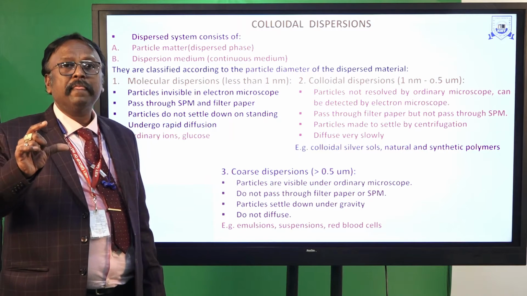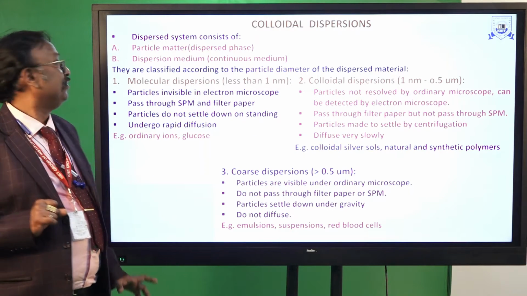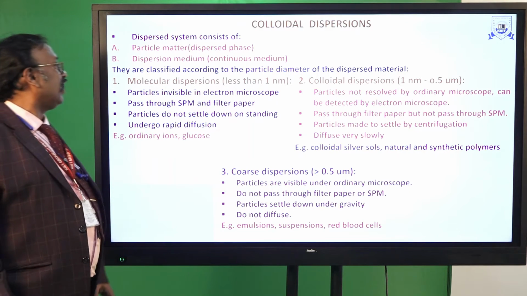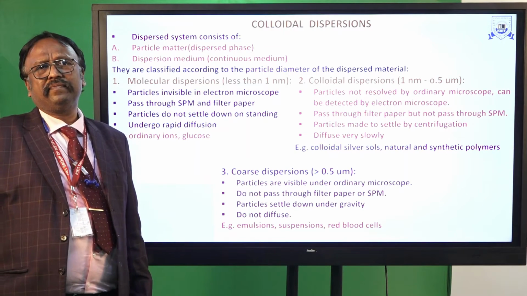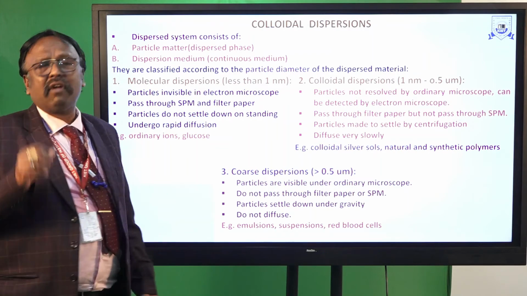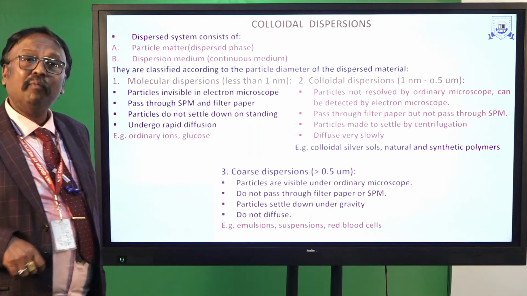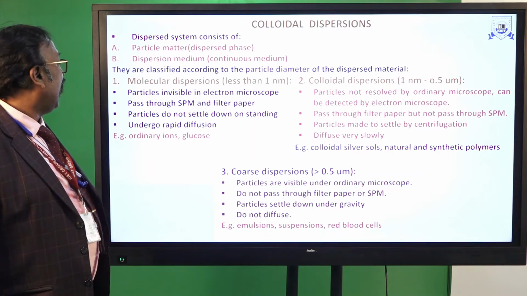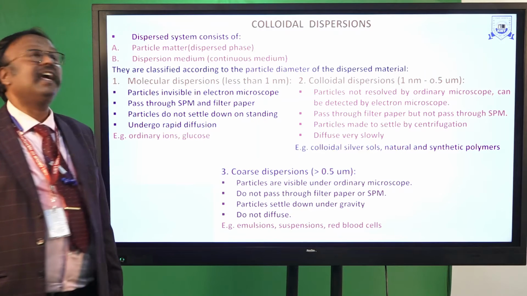Coming to molecular dispersions, because the size range is very small, we can observe these particles only in an electron microscope. They can pass through a semi-permeable membrane and even filter paper.